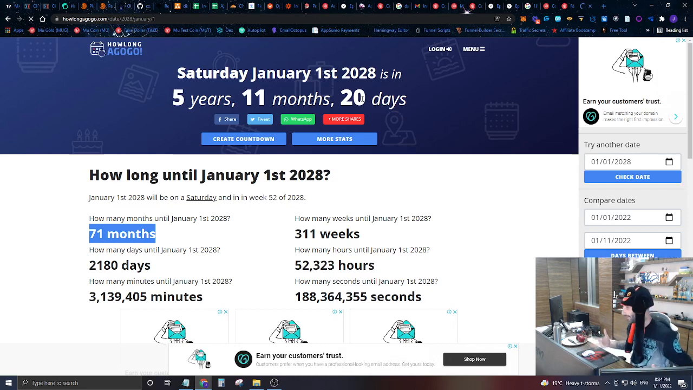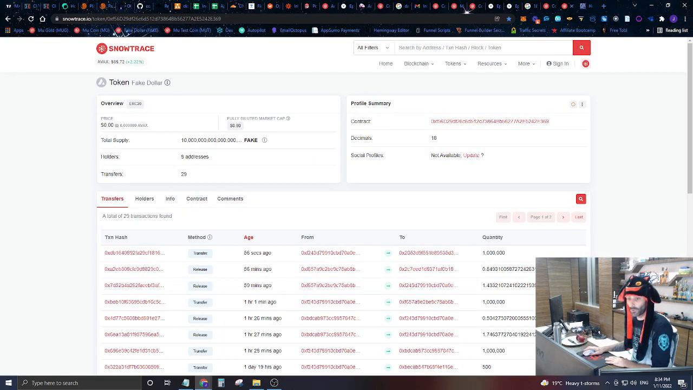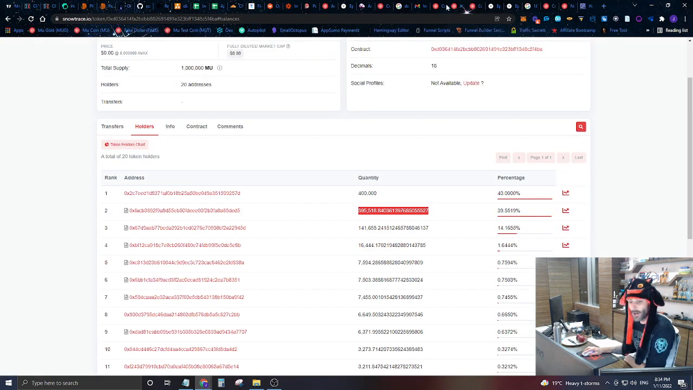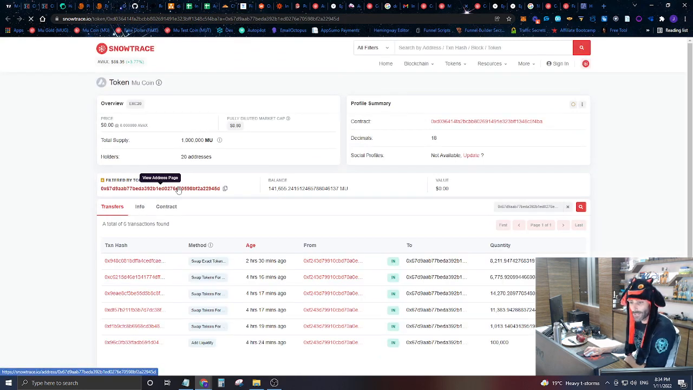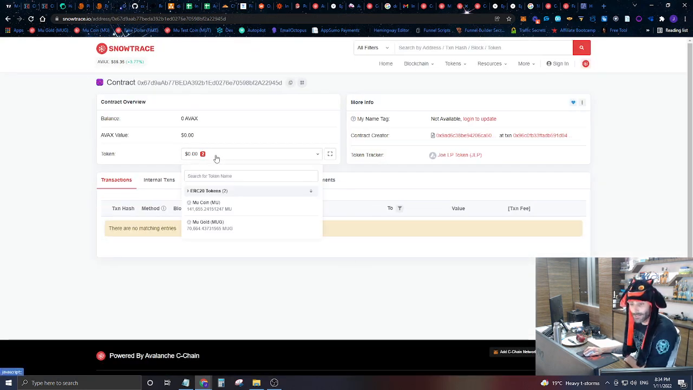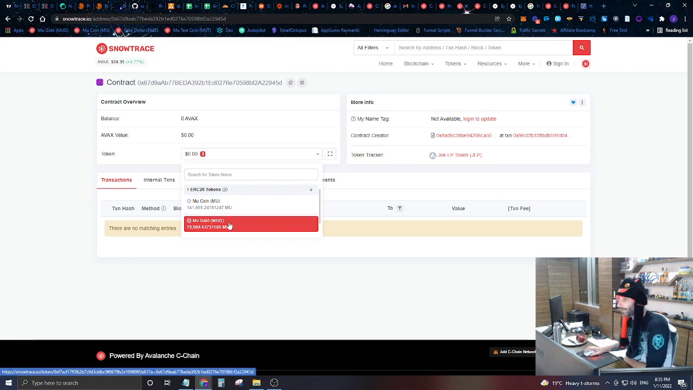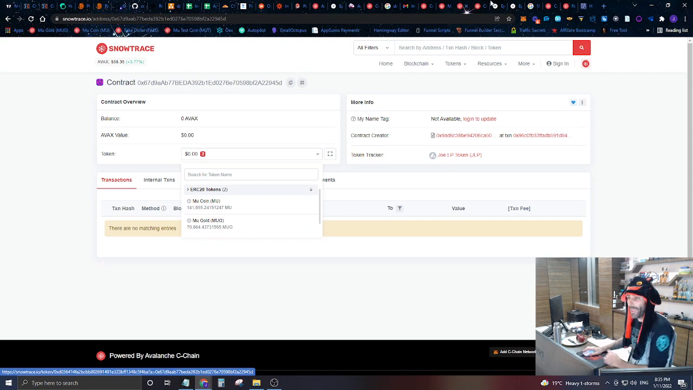We're putting this in an actual vesting schedule. So it's going to take 5 years, 11 months, and 20 days for us to be able to actually remove 100% of the things that are sent to this contract address. And what's going to be sent to this contract address is essentially all of these liquidity pool tokens. So if you look, there are several contracts that are holding mu coins. This contract here is holding mu coins and mu gold. This is the liquidity pool of mu gold and mu coins.